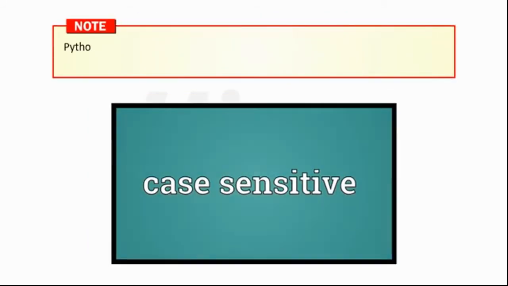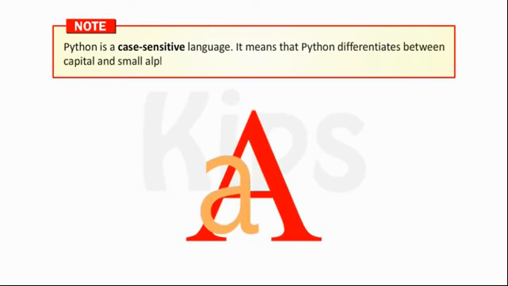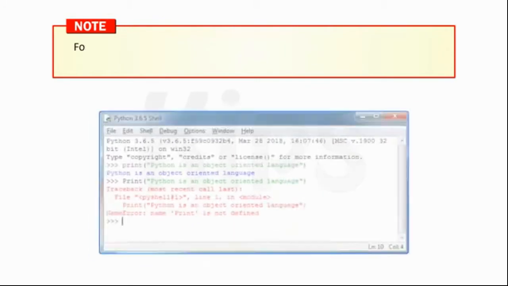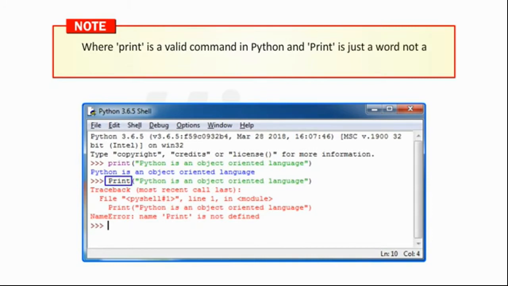Students, note that Python is a case-sensitive language. It means that Python differentiates between capital and small alphabets. For example, Print with capital P and print with small p are two different entities for Python, where small p print is a valid command in Python and capital P Print is just a word, not a command.